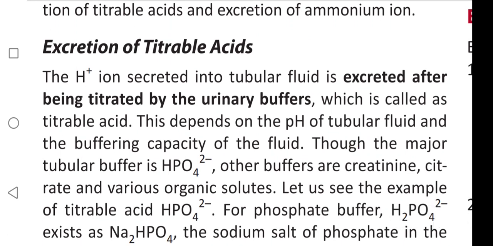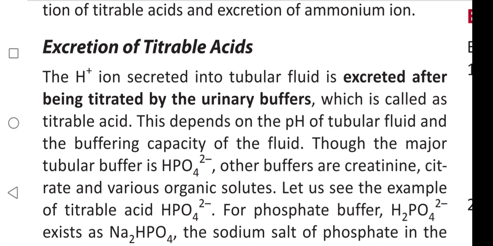First, excretion of titrable acids. The H plus ion secreted into tubular fluid is excreted after being titrated by urinary buffers, which is called titrable acid.